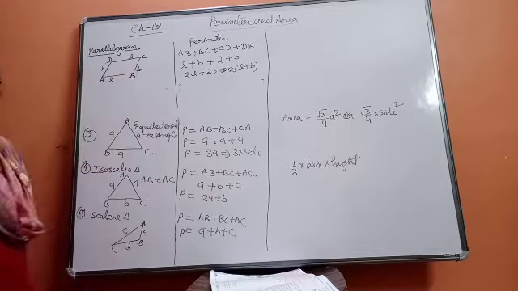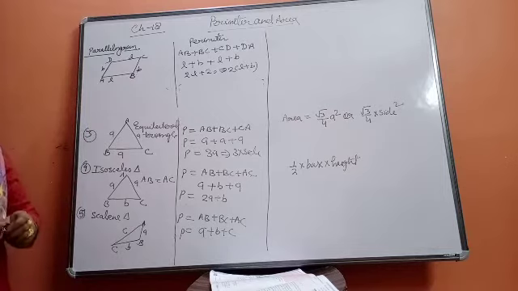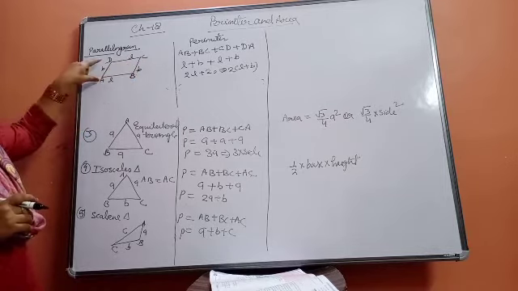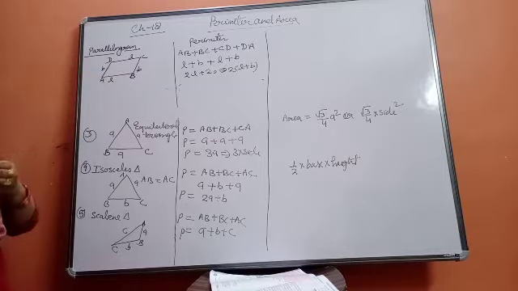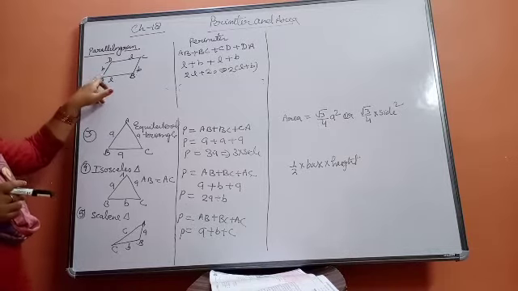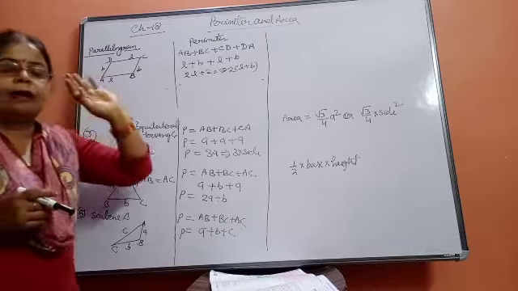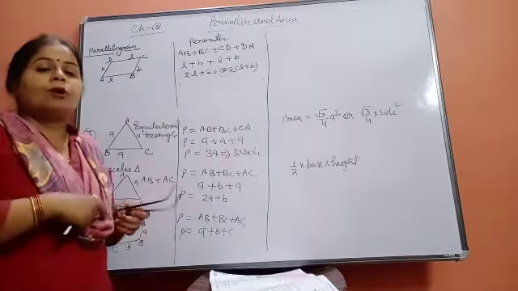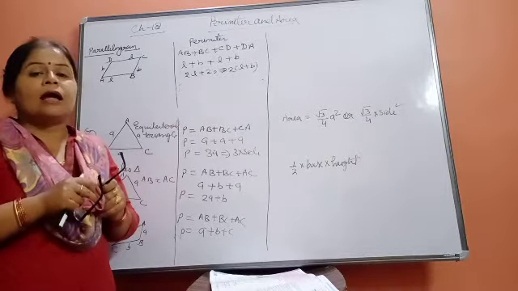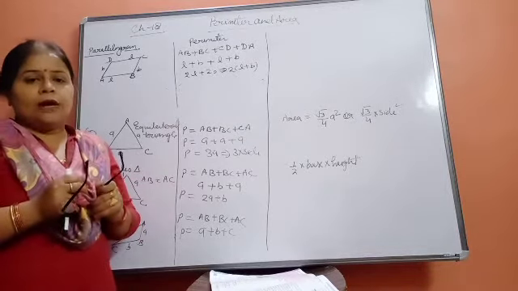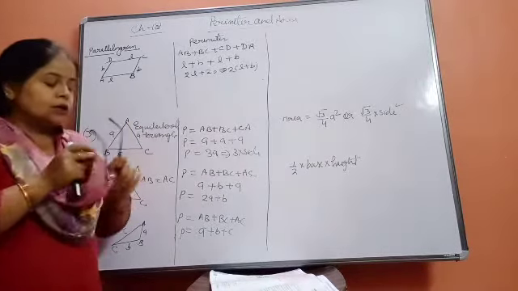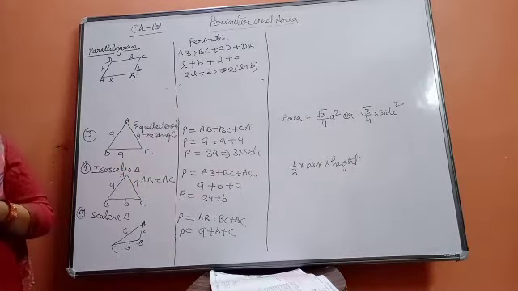Opposite sides are parallel in this, or equal also. Means AB will be equal to DC and BC will be equal to DA. Only the difference is that in a rectangle every angle is 90 degrees, but in a parallelogram every angle will not be equal to 90 degrees. Otherwise the rest of the properties are the same for the parallelogram and rectangle. Okay, only this much is the difference you just learn, because till now you have not learned about this figure.